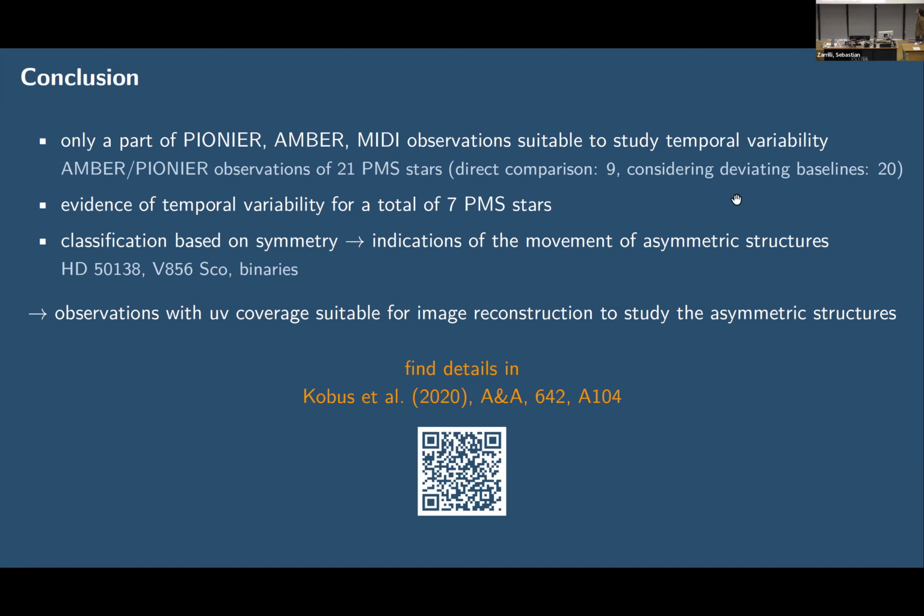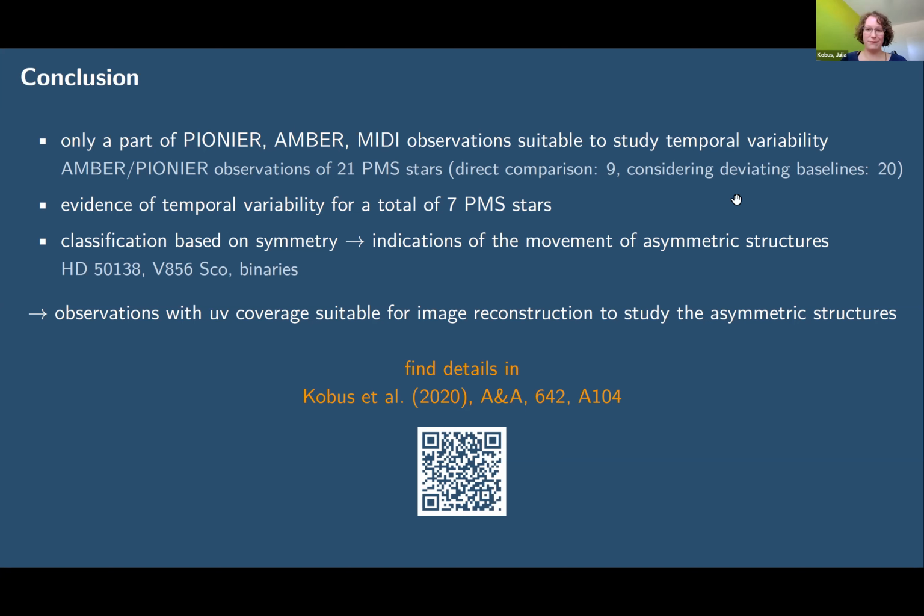Yes, thank you, Julia, for your talk. AK-SCO is known to be a binary. Do you have a look at the closure phases that you measure with Pioneer on this object? Okay, 2 things on that. We decided to include the known binaries in our sample because they are great targets to see that our method is working.